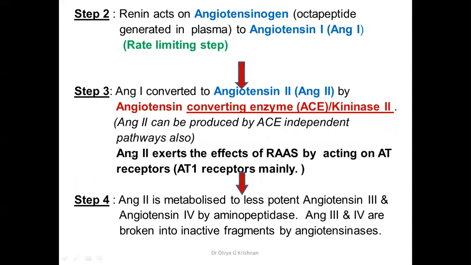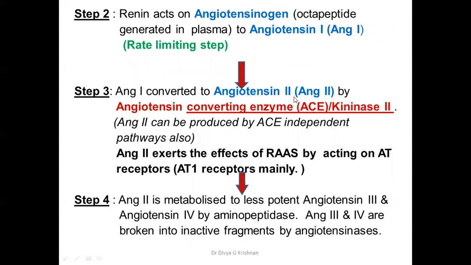Next, we go to the next steps. So this renin will act on angiotensinogen. This is the octapeptide which is generated in the plasma, and by renin this is converted to angiotensin 1. This is supposed to be the rate limiting step of the RAS pathway. Okay, next one. Angiotensin 1 is then converted to angiotensin 2.